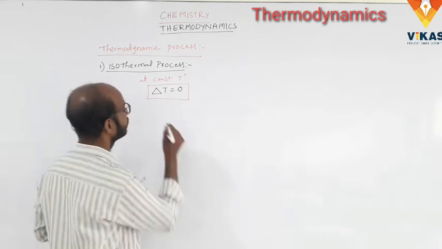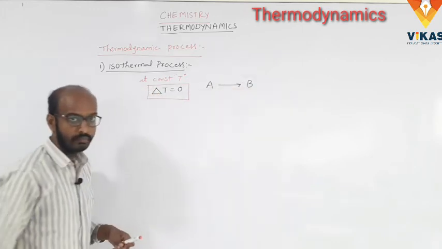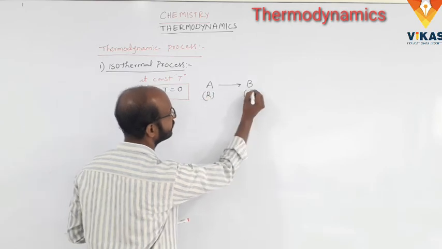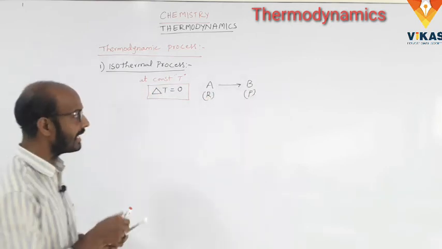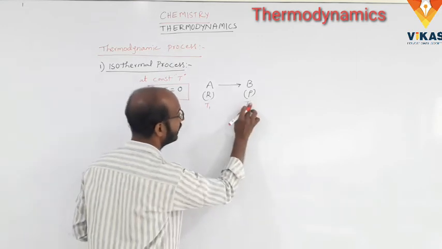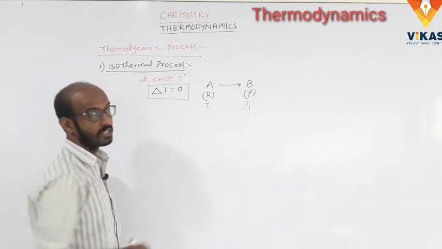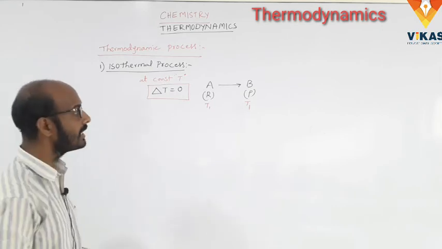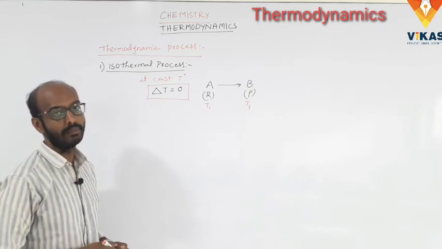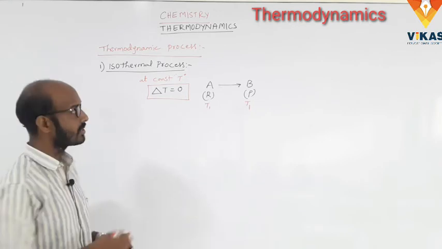For example, A is the reactant, B is the product. Here the reactant A has temperature T1 and the product B temperature is also T1. So is there any change in the temperature? No. So in the total isothermal process, the process occurs at constant temperature. The process in which the temperature of the system has no change.